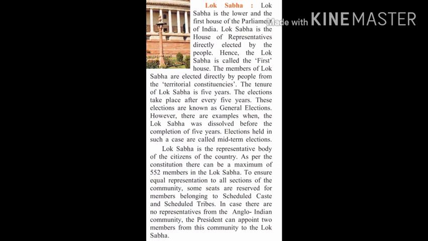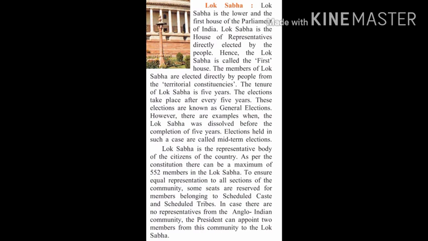Lok Sabha is the representative body of the citizens of the country. Each and every citizen cannot participate in the Lok Sabha. That is why we elect people from among us as the leaders of the Lok Sabha. So the one who is going to become a member of Lok Sabha is going to represent the citizens